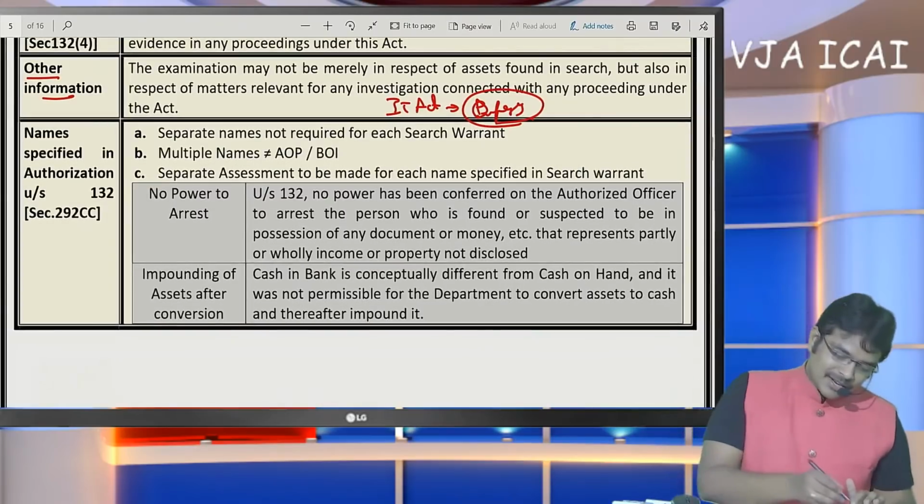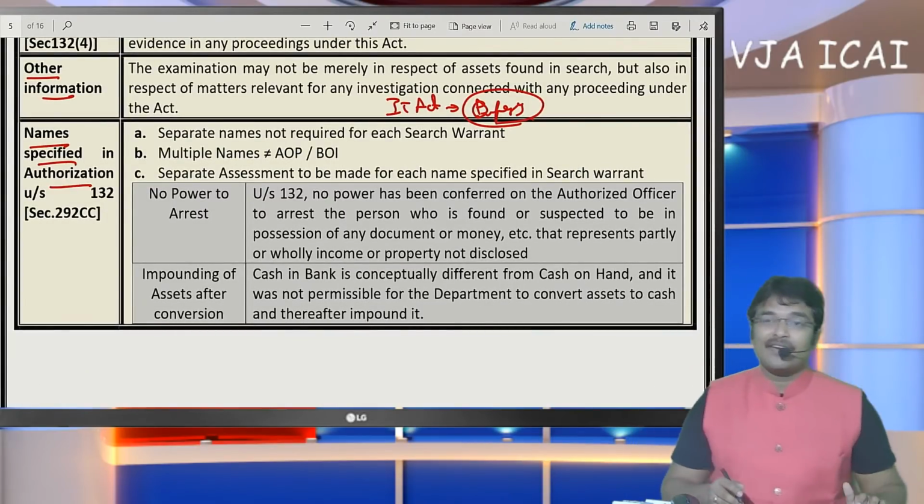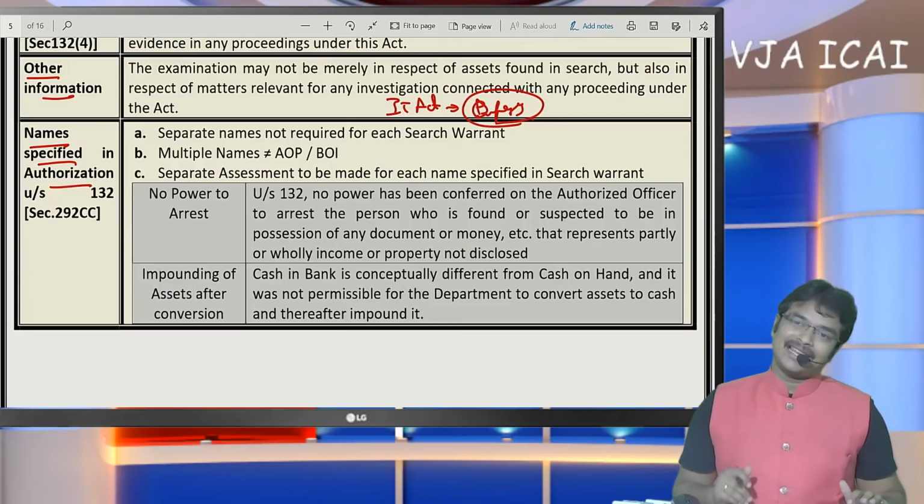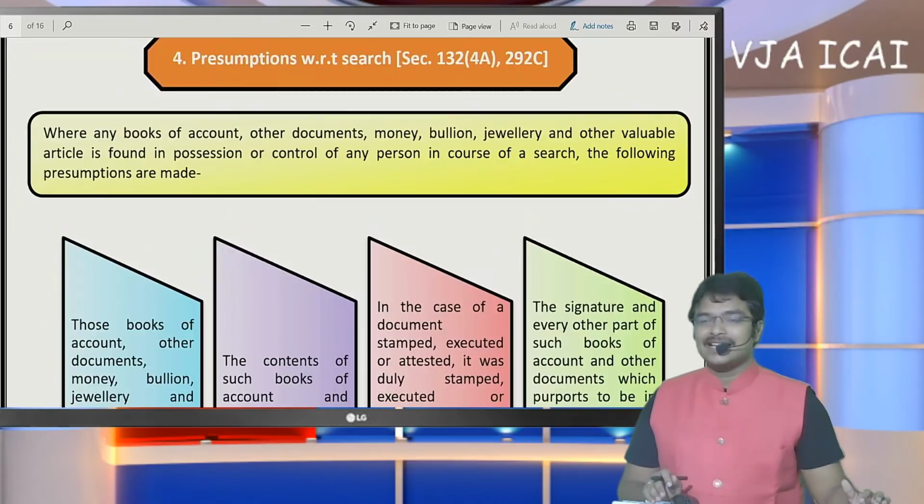Okay, next, names specified in the authorization. So here they are going to specify officer names in the authorization. Who can go for search? Only they can come for the search assessment.